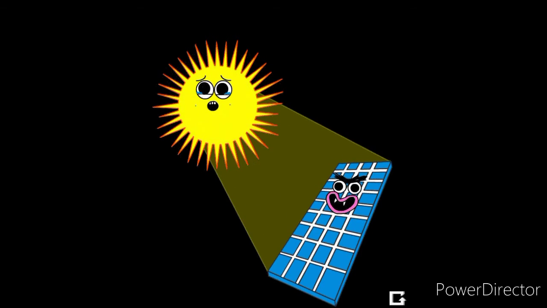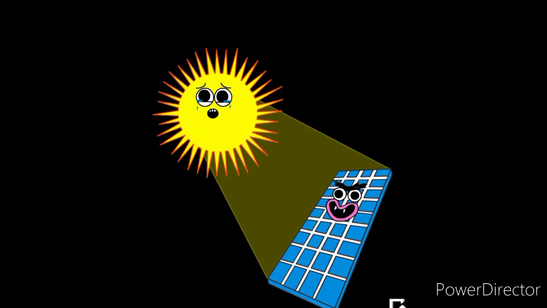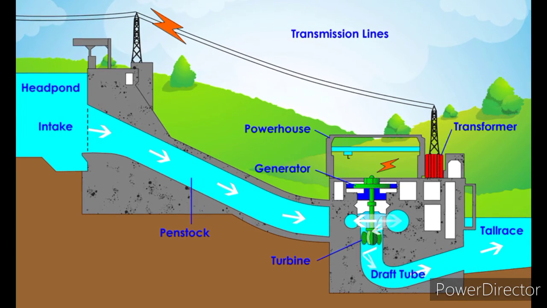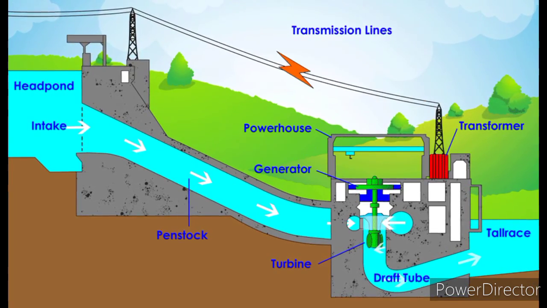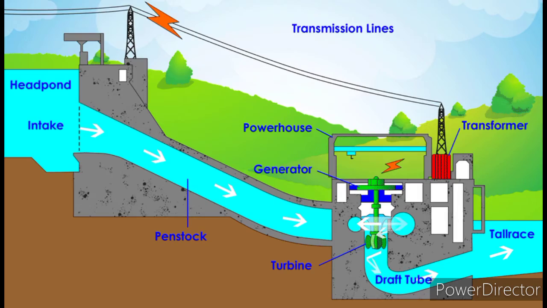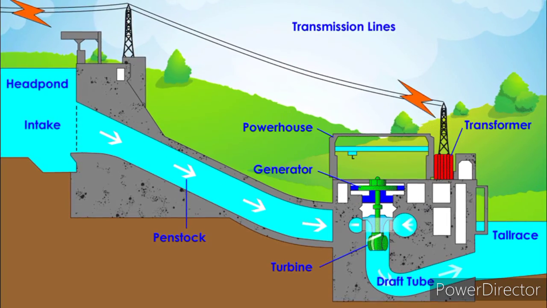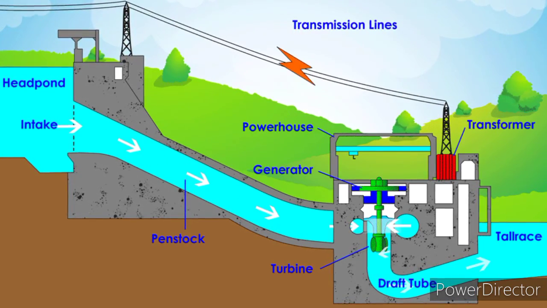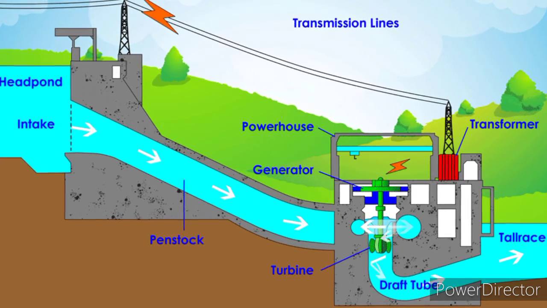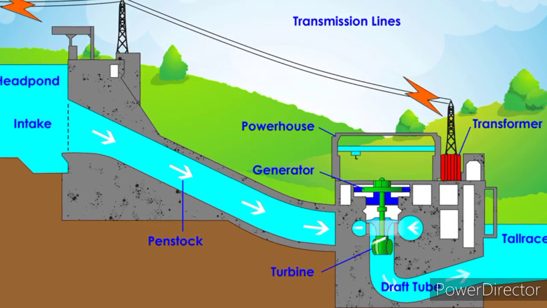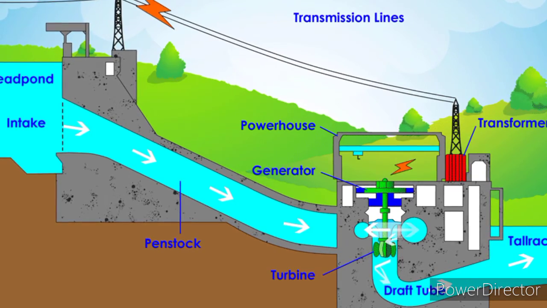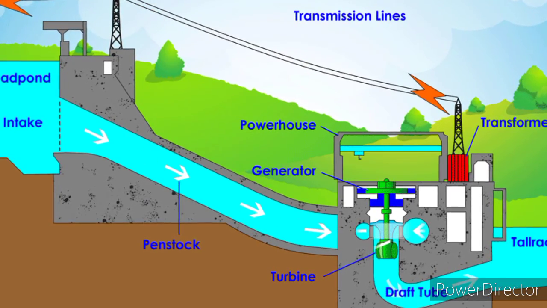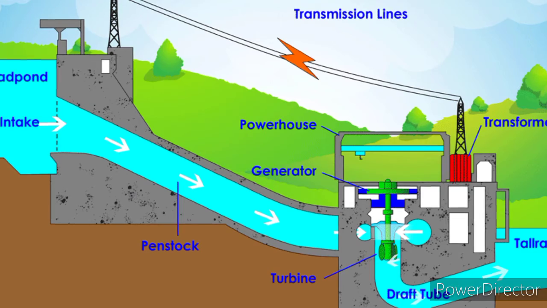Electrical or stored energy in form of what? Batteries. While in the water or hydro system, water is allowed to move from different heights, as you can see, and then it will rotate a blade, and that blade will in turn rotate the turbine which will now convert the energy to the generator where it is now transferred to what?